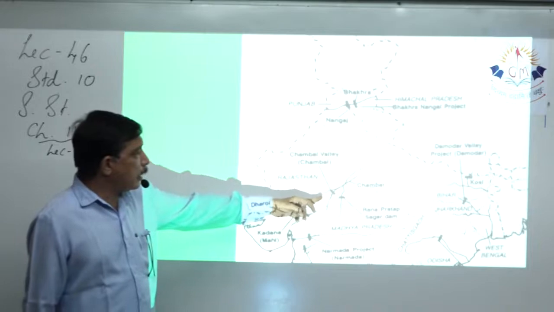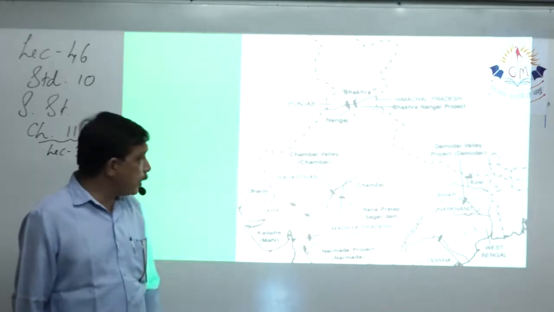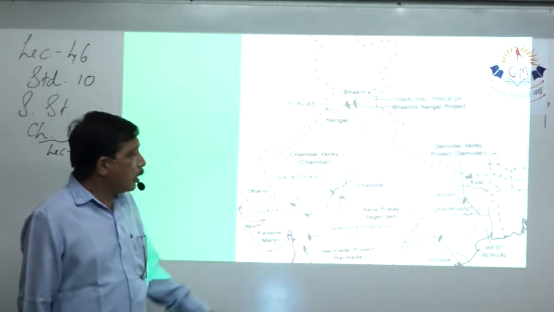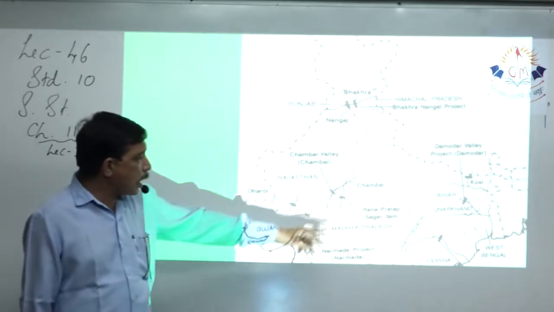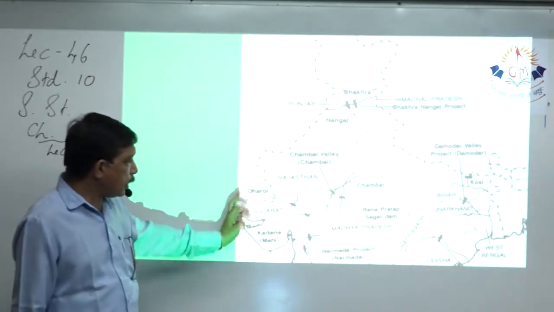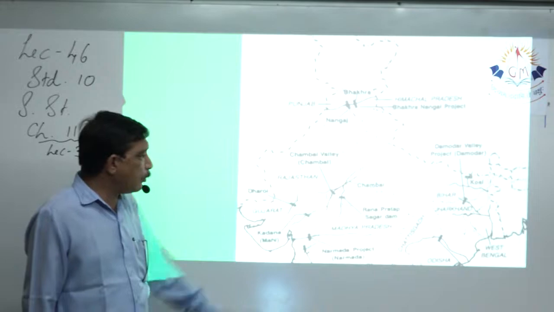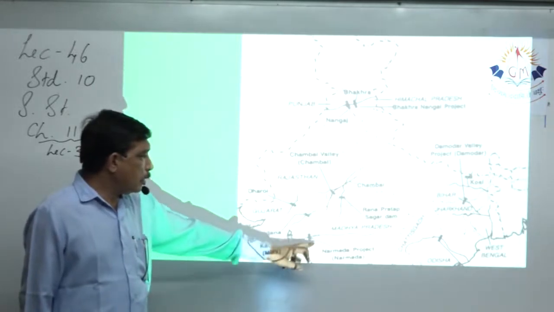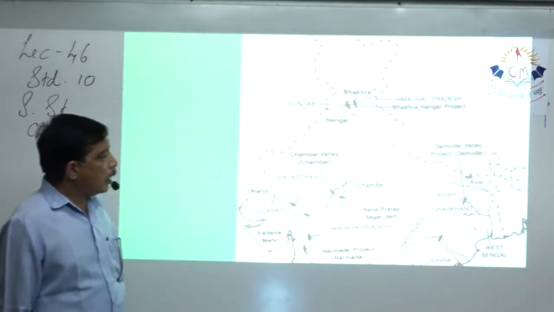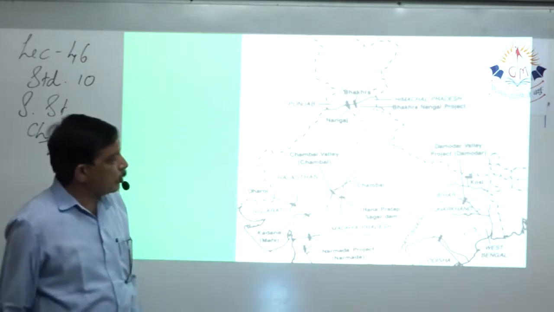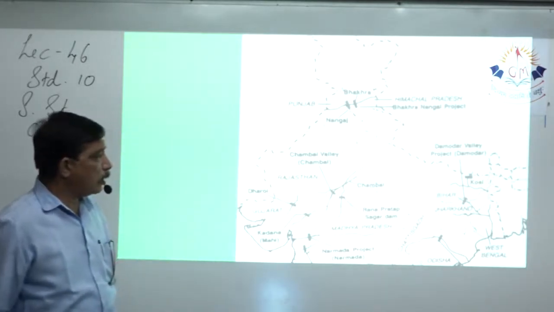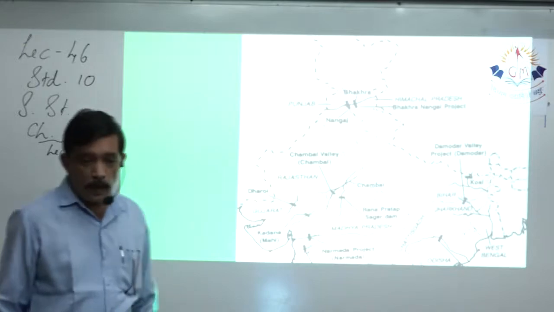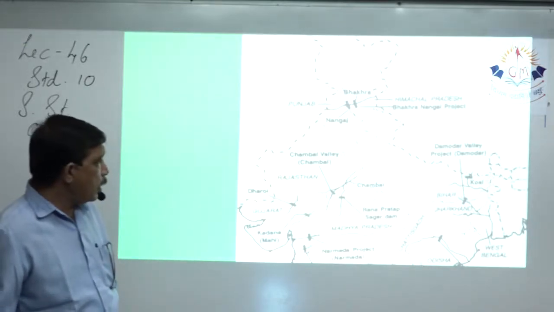Chambal Valley project is made over the river Chambal. Rana Pratap Sagar Dam, in Gujarat Dharoi Dam, Kadana Vanakbori Dam, and Narmada Dam over here. In Jharkhand we can see Damodar and Kosi dams, river valley projects that are made.